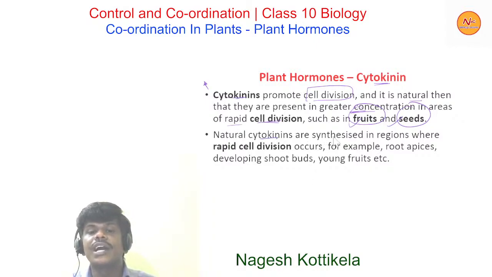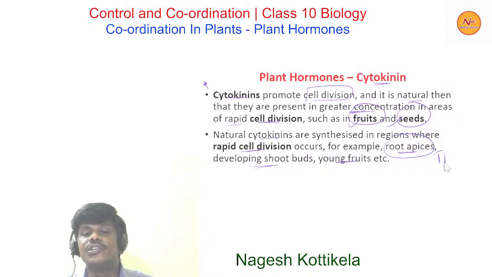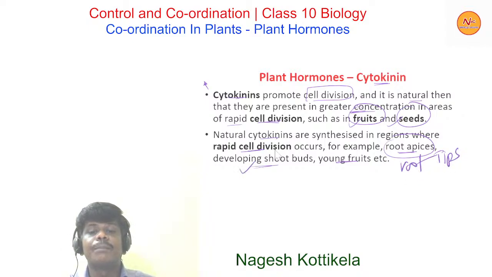Natural cytokinins are synthesized in regions where rapid cell division occurs. For example, root apices, developing shoot buds, young fruits. Root apices means tip regions, root tips. Then developing shoot buds, then young fruits.